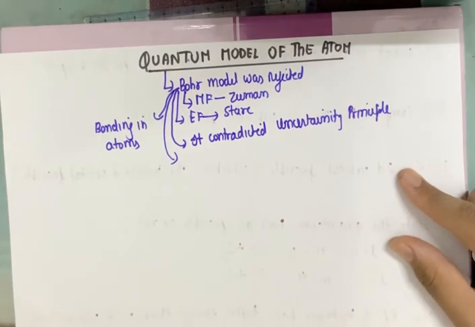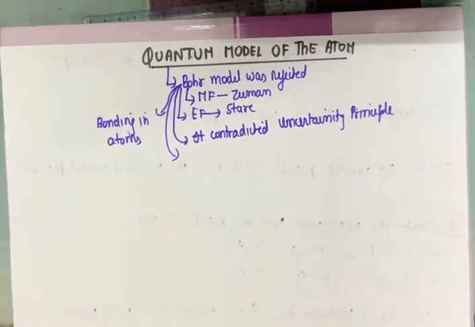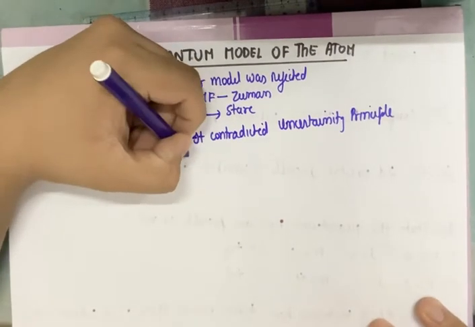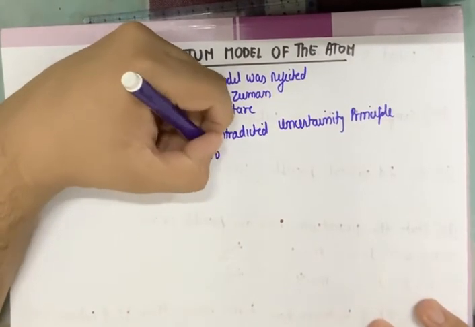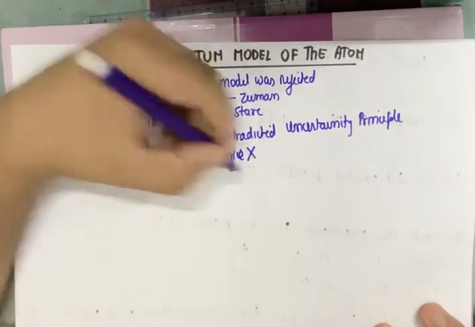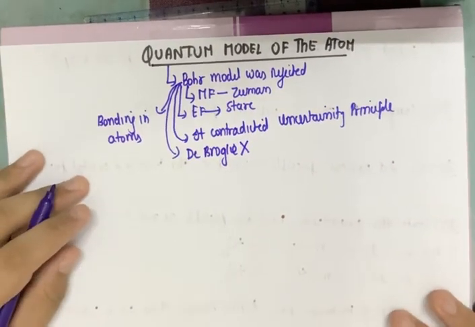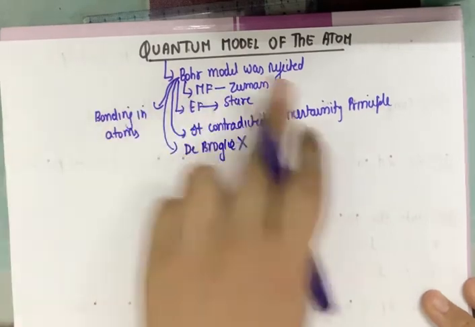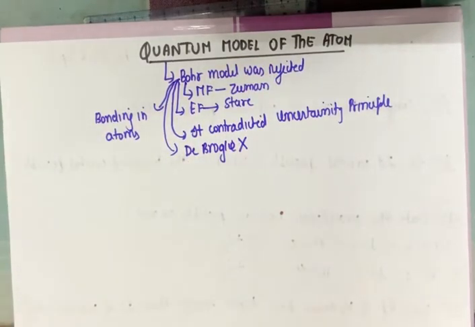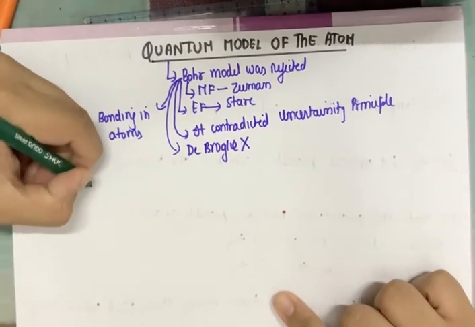What did de Broglie say? De Broglie said that matter has wave and particle nature just like light. This Bohr model ignored the wave nature. Okay, so that's why the de Broglie hypothesis was not followed by the Bohr model and hence it was outdated. This led to the development of the quantum model of the atom by two scientists, Erwin Schrödinger and Werner Heisenberg. So there were two major important developments which led to the quantum mechanical model.